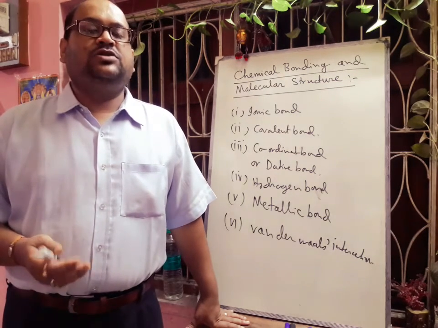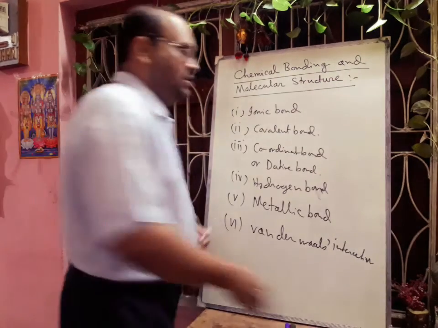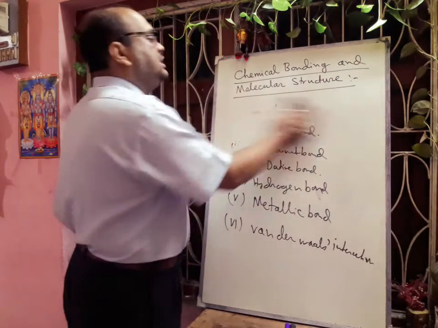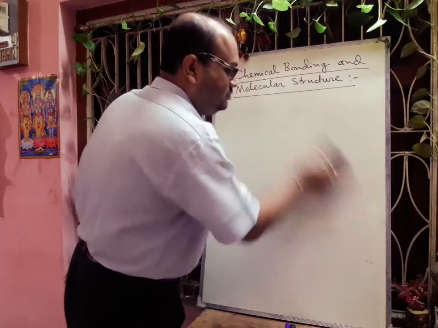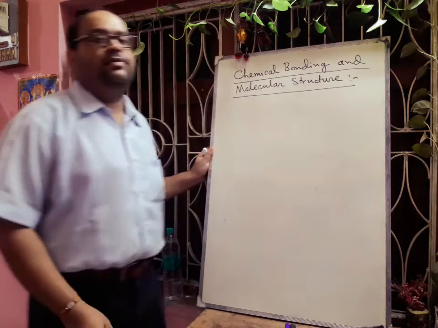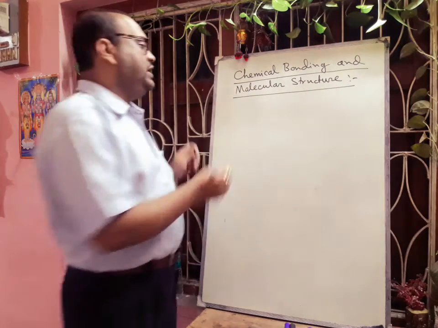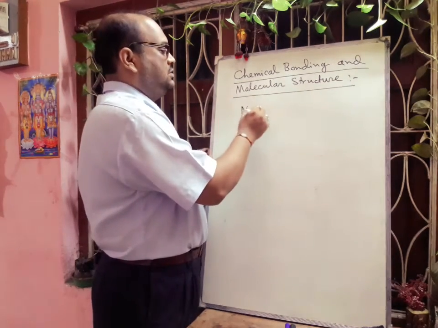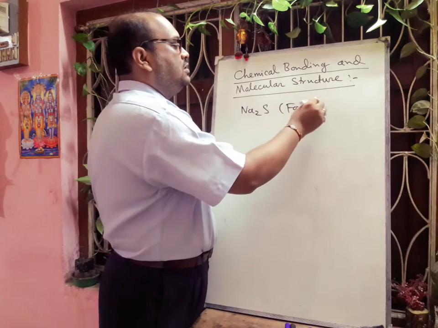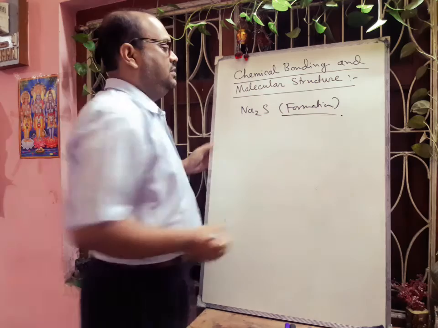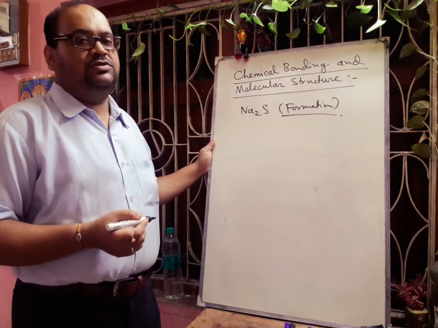Next we will discuss the Lewis structure, the Lewis dot structure for the formation of an ionic compound. Already I have discussed in class 10, here also I am discussing. Suppose we think about one compound, that is sodium sulfide. So here we will discuss the formation of sodium sulfide.